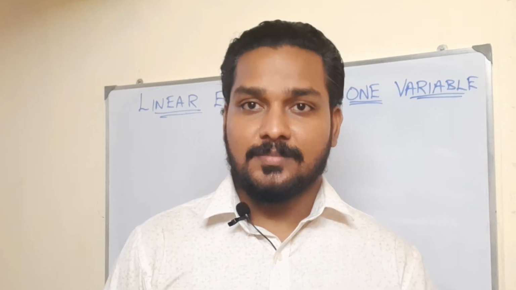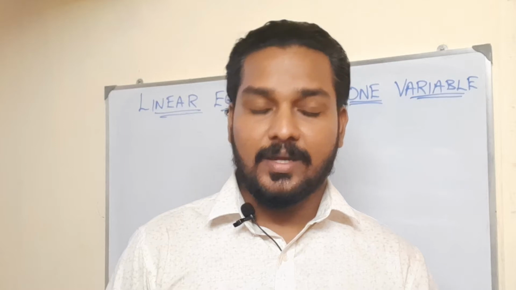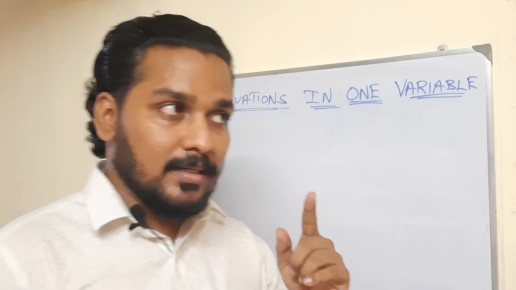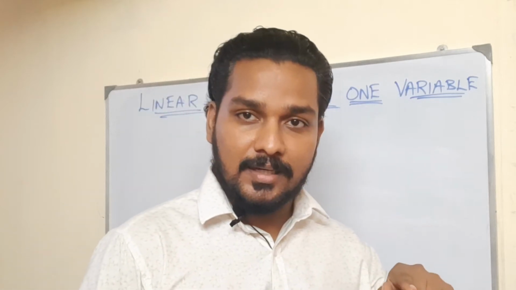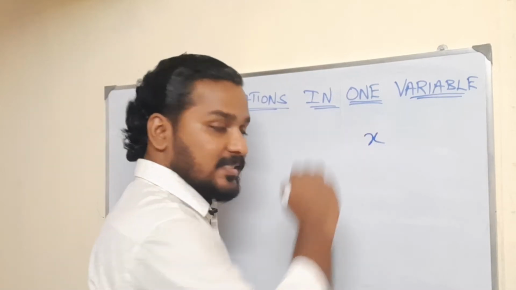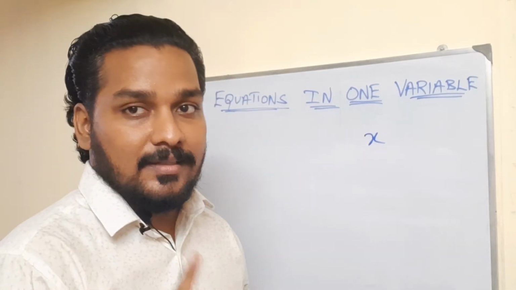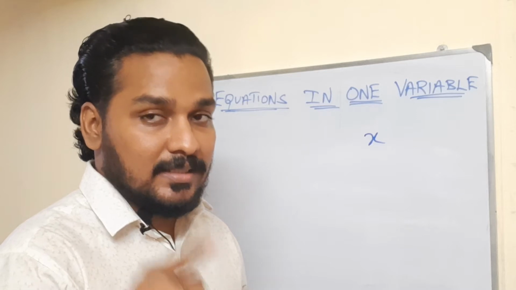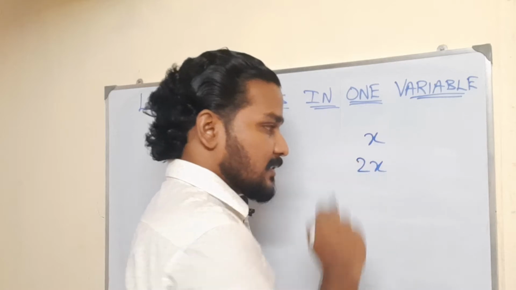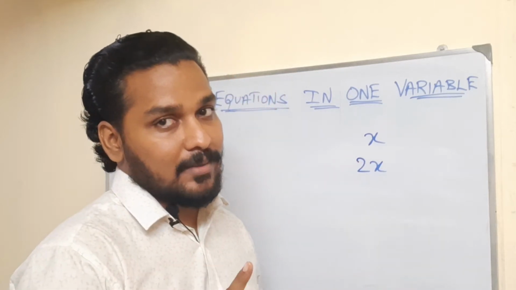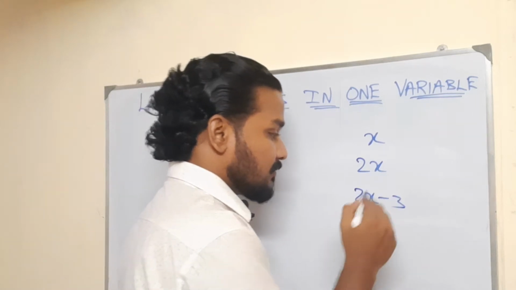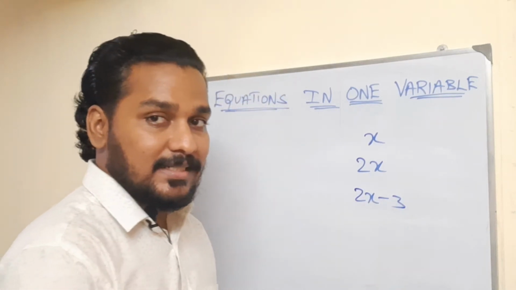Krishna assumed the number Rama initially thought of as x. Doubled the number, so 2x. After that 3 is taken away, so 2x minus 3. Finally he got the result as 5.